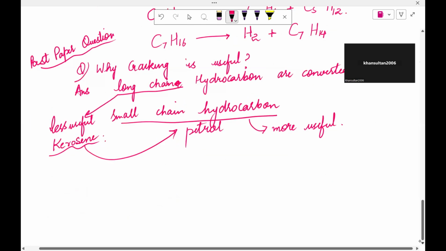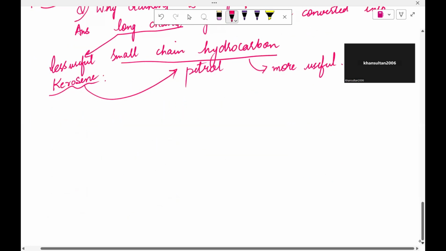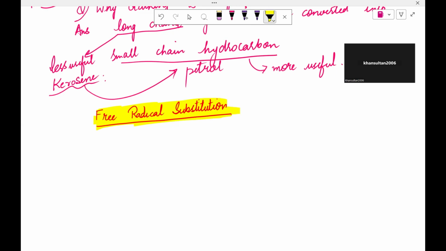Yes. So let's move further and come to a very important reaction for alkanes, that is the free radical substitution reaction. This question has a lot of importance. It is often asked in the exam, so please be focused on what I'm going to explain right now.